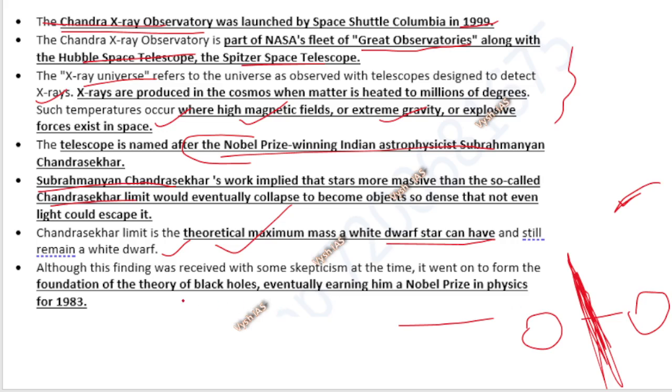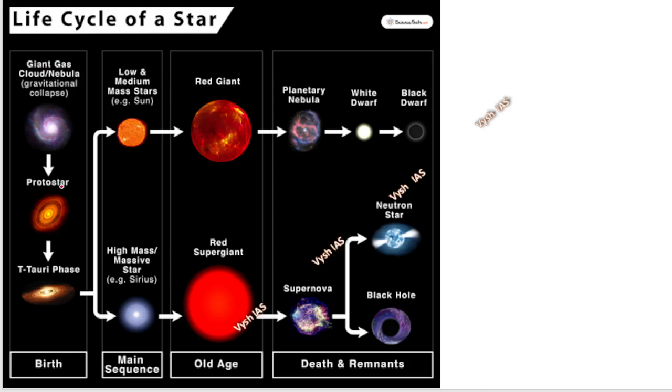So the black hole theory, this is all not important. He got a Nobel Prize in physics. So this is the picture, and we will end the session. This is the giant cloud of gases and all, before becoming a star. After that it can either become a low or medium star like our sun, or it can become a huge massive star like Sirius. Two types of stars are possible.